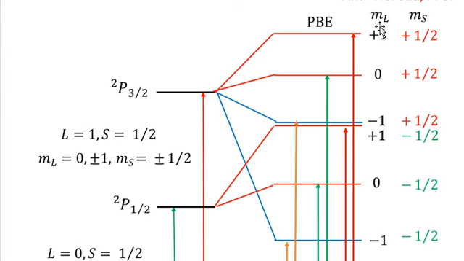Only concentrate that there are six values, six splittings. Three values of ML corresponding to each value of MS shown in red, and another value of MS shown in green, and there are corresponding three values of ML. So these are the six values. And experimentally, we have found for the sodium D lines and the splitting of the sodium D lines under strong magnetic field that the separation of these lines will satisfy this condition. And this is the actual spectrum that we have measured from the splitting of the sodium D lines under strong magnetic field.